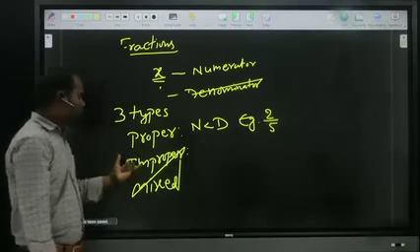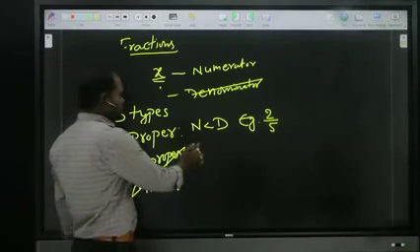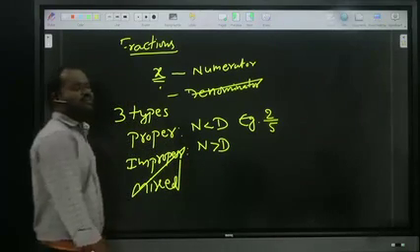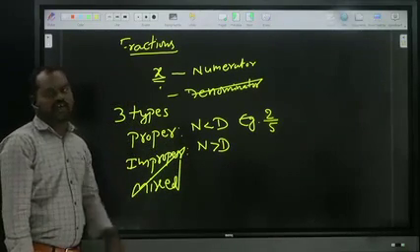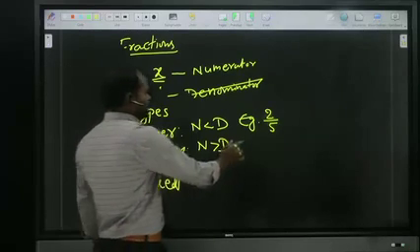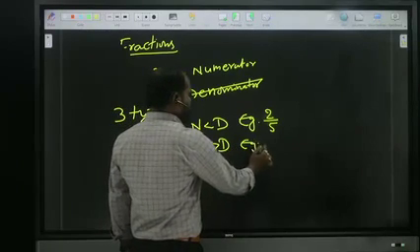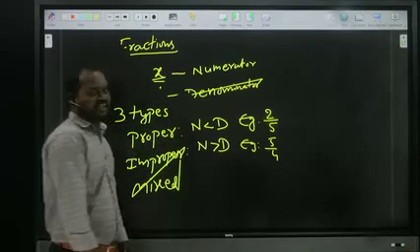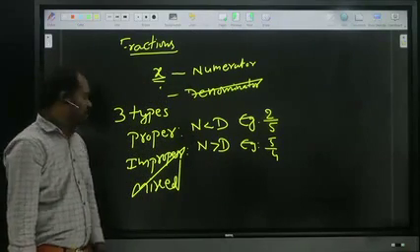Right. Next, improper. Improper is nothing but the numerator being greater than the denominator. Whenever the numerator is greater than the denominator, it is an improper fraction. For example, 5 by 4, such kind. The numerator is greater than the denominator, so it is an improper fraction.